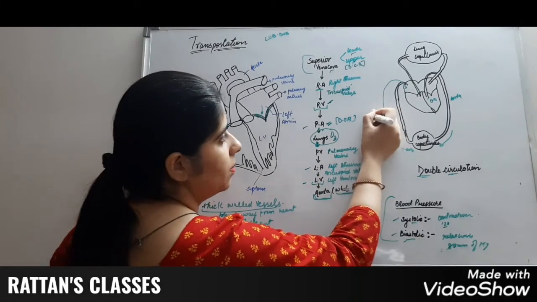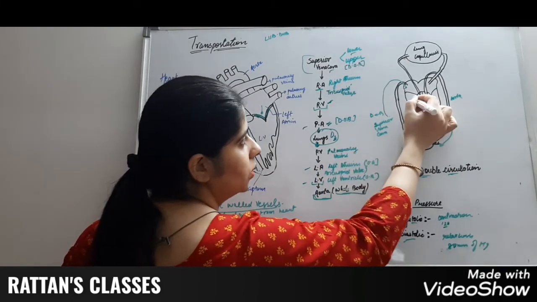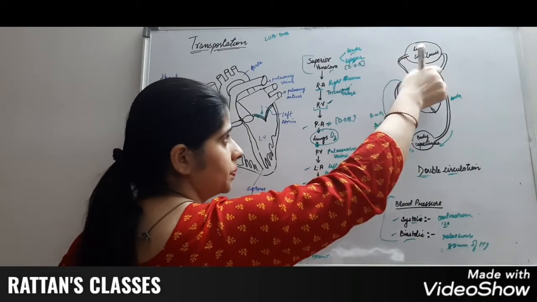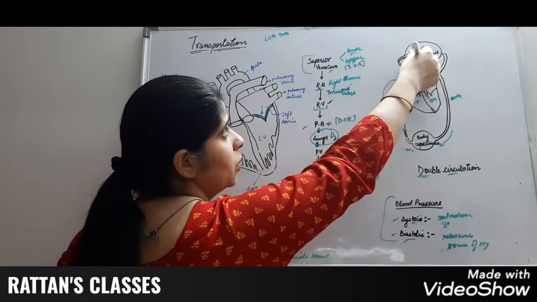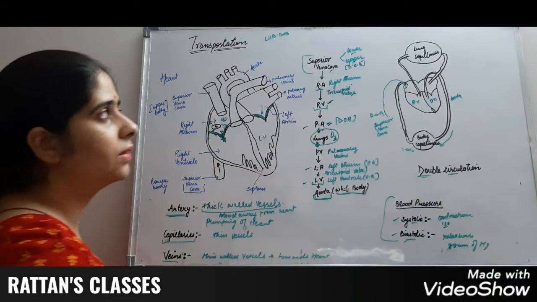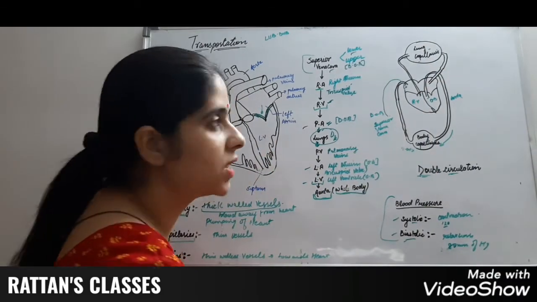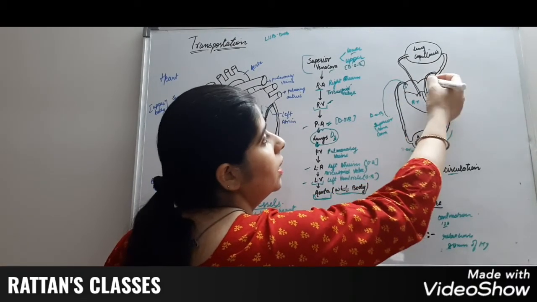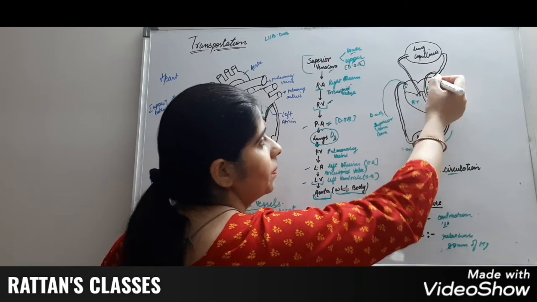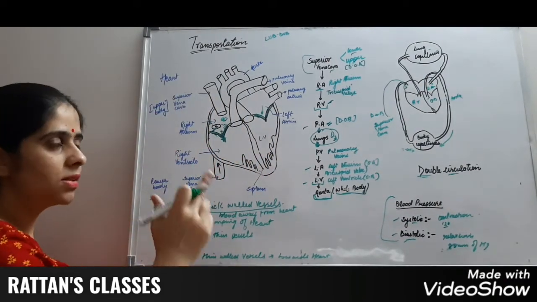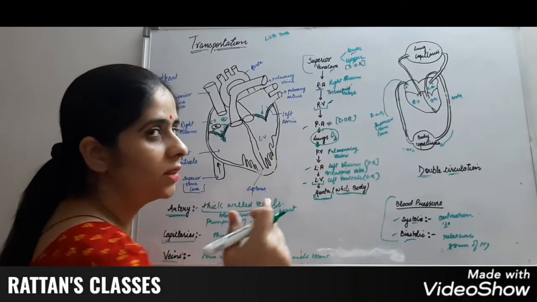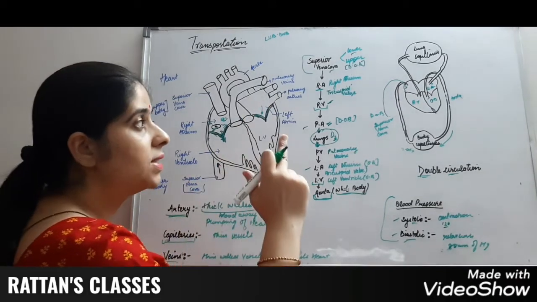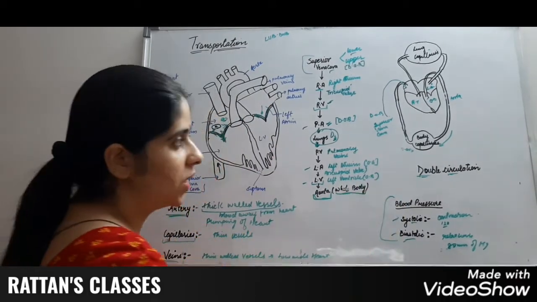This is deoxygenated blood, and this deoxygenated blood goes to the right ventricle, and from the right ventricle it goes to the pulmonary arteries and goes to the lungs. These lungs convert the deoxygenated blood to the oxygenated blood, and the pulmonary veins take back this blood to the heart into the left atrium. So the blood in one circulation goes to the two organs, that is lung and the heart. In one circulation it is twice rotated in the two organs. This process is known as double circulation.